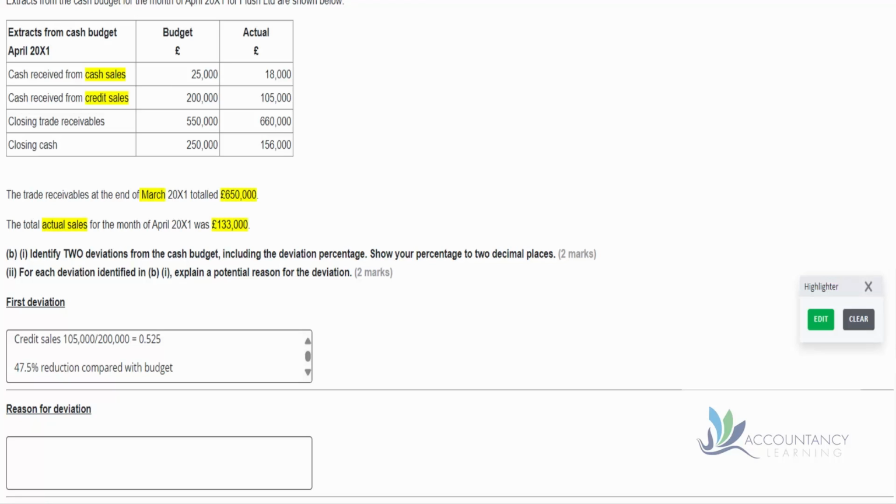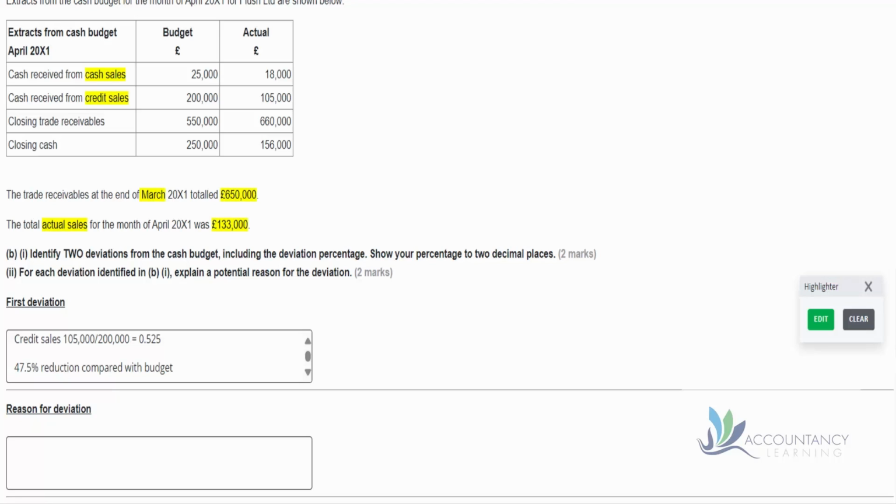Now remember, in the text we've been given further information. We've been told about receivables, haven't we? Because what we know is that the cash coming in from the sales has gone down, but what about the sales themselves? Are they better or worse than budget? So given that we've been given the opening and closing trade receivables, we can use that to try and work out what the sales were. We have to be thinking all the time in these assessments, why has the examiner given us the opening and closing trade receivables? What's the point of that?